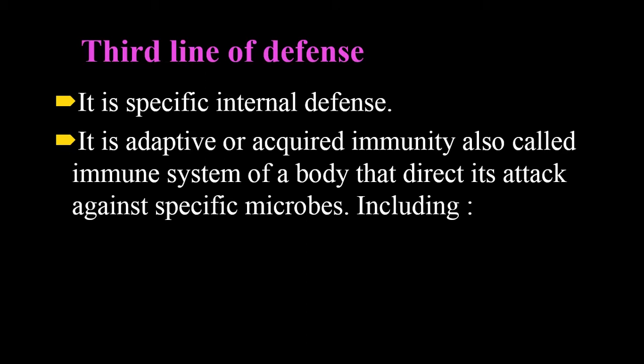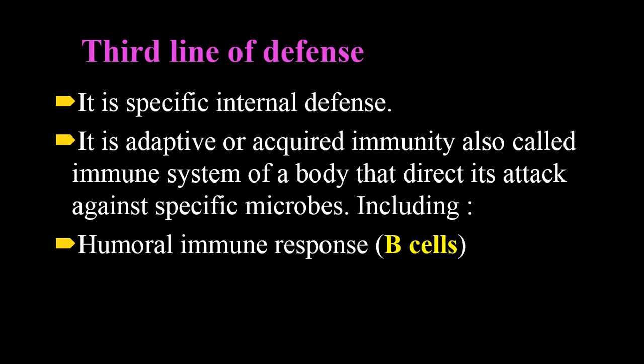previously to fight that type of germs. When our body has antibodies, then in the future when this type of microorganism enters your body and our body is exposed to those germs, our body has antibodies. So in this way it will fight against those microorganisms and kill them. So it's adaptive or acquired immunity in this way.